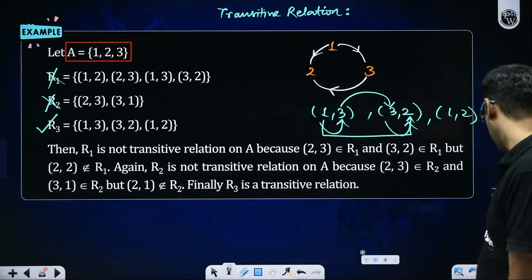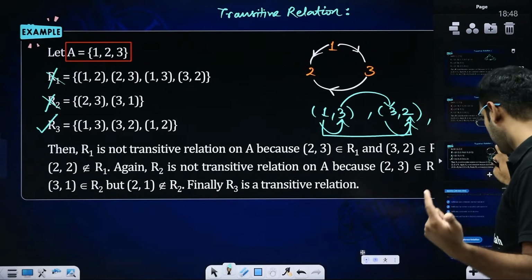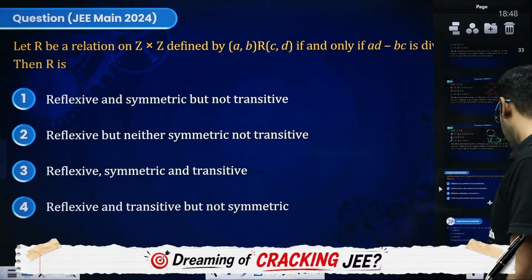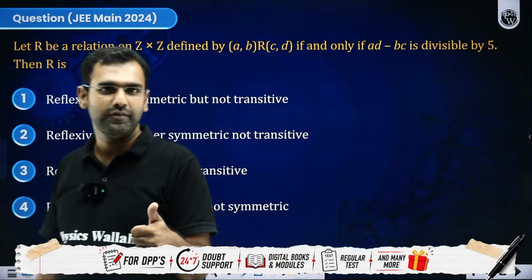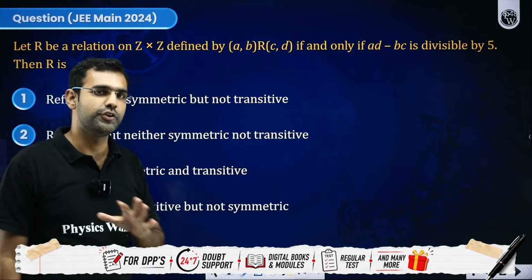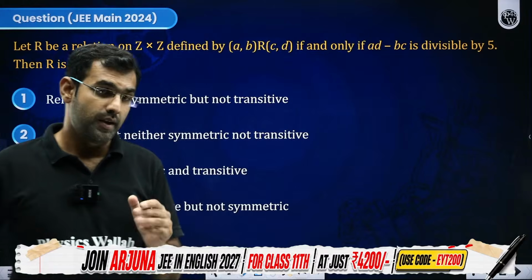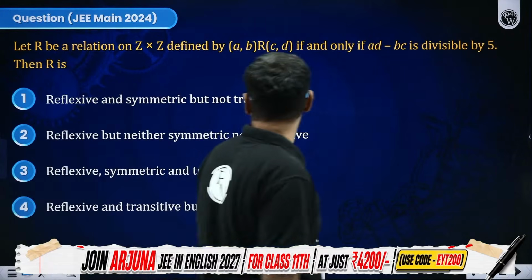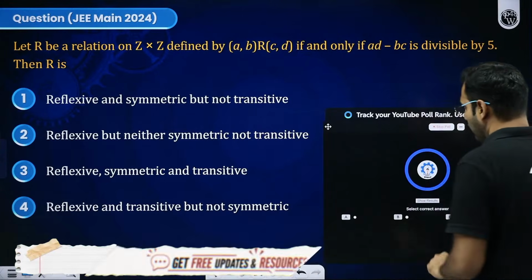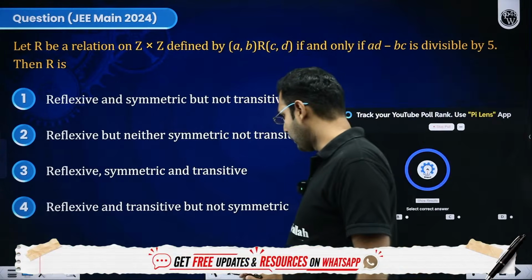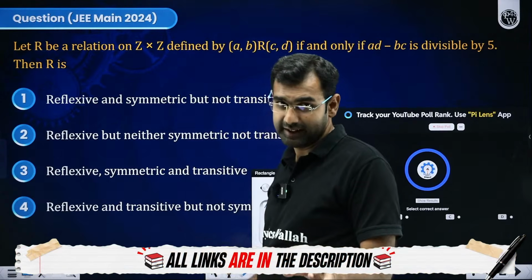Any confusion? Did you all understand all the 3 definitions I have given you? Reflexive, symmetric, and transitive. Everybody, give me a quick response. Now, JEE Mains has given a question in 2024 on this, which we'll understand with a poll. Let's see what it says. Everybody, do give it a try along with me. You can simultaneously keep solving it.